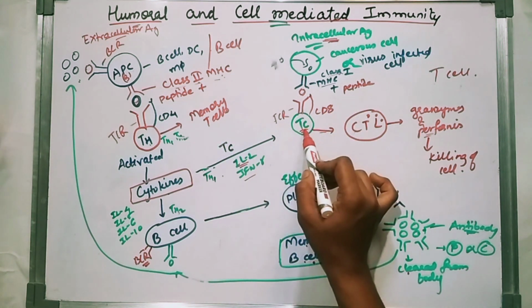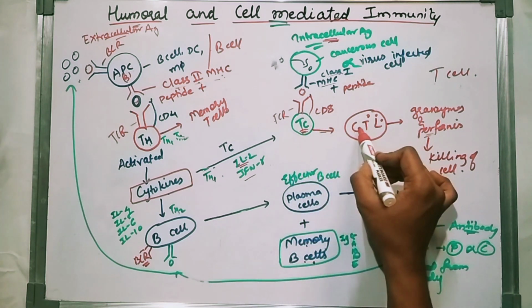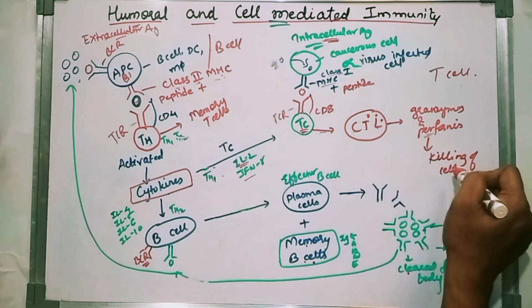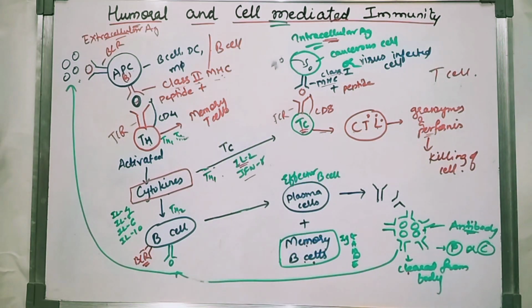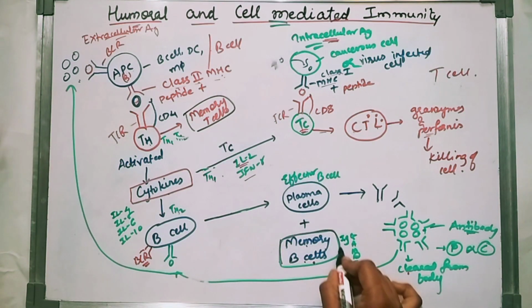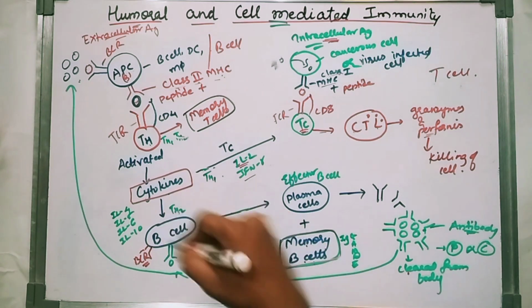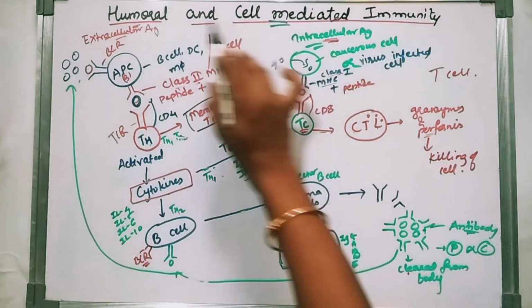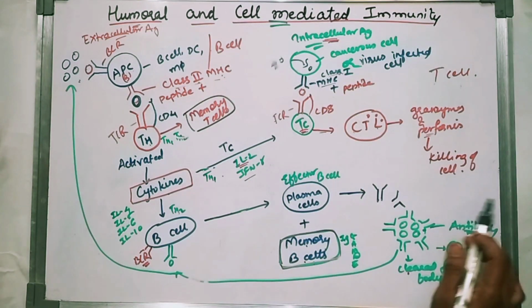That means the TC cell will be activated, cytotoxic T lymphocytes will be generated, and the cell will be killed. This is very important because memory cells are very important for second time invasion. So this is all about humoral and cell mediated immunity.